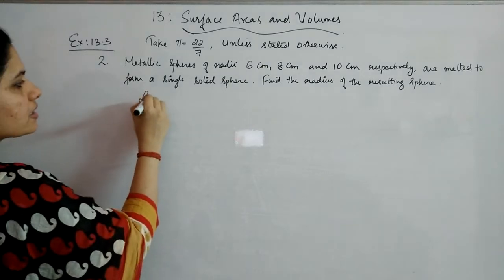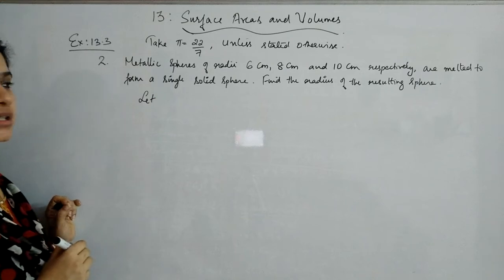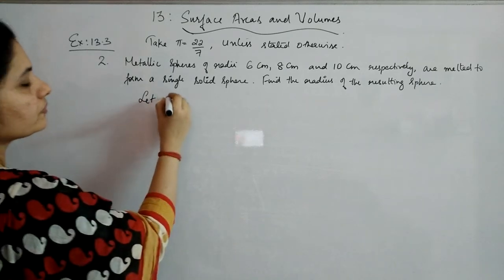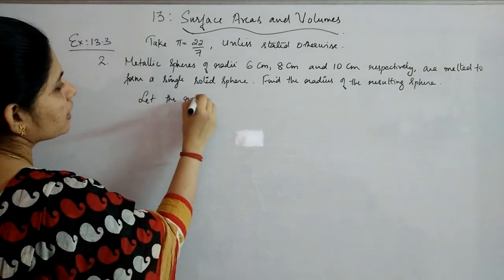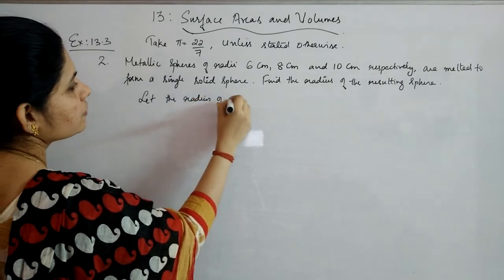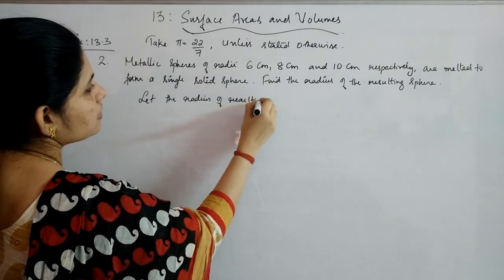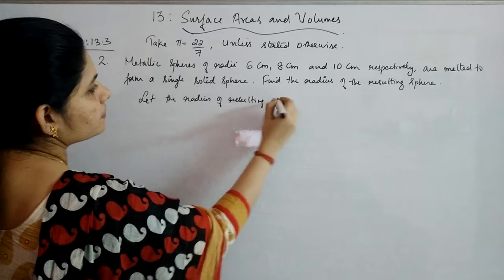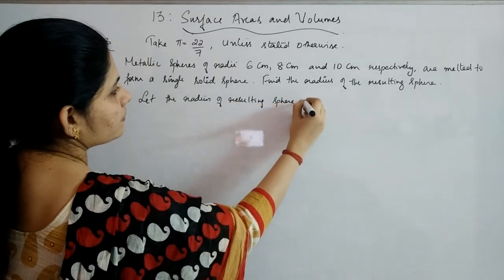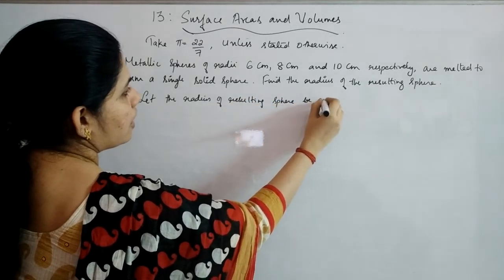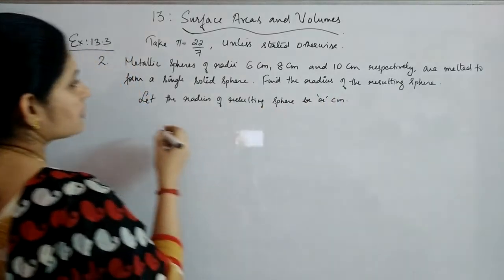So first let us suppose that the radius of the resulting sphere is r. Let the radius of the resulting sphere be r centimeters.